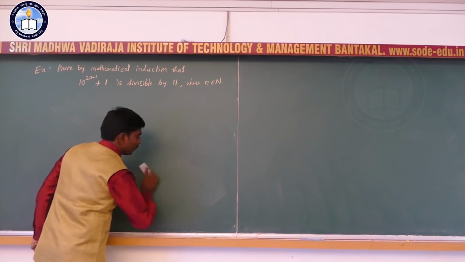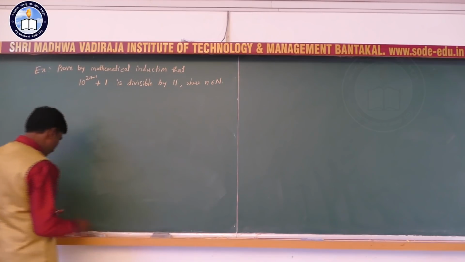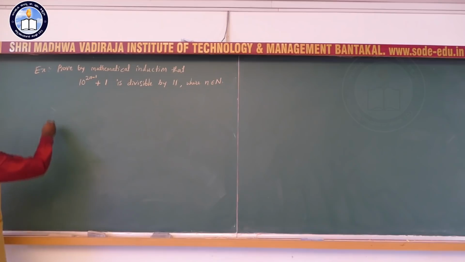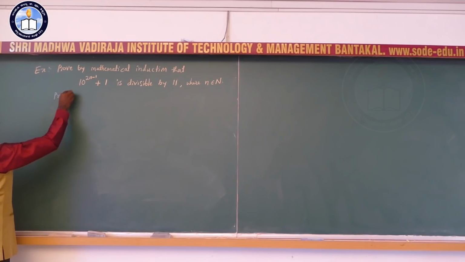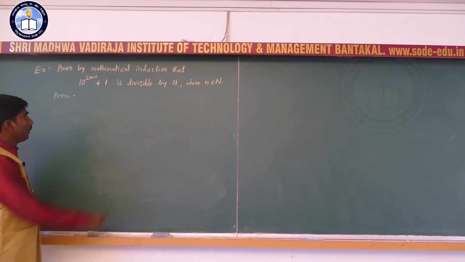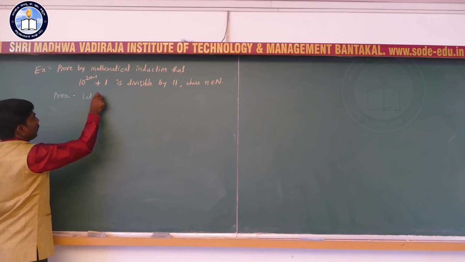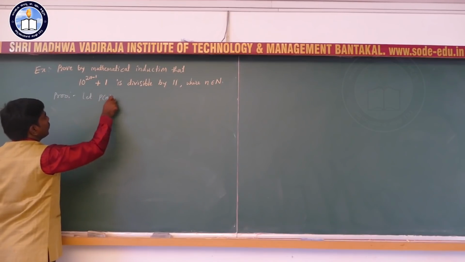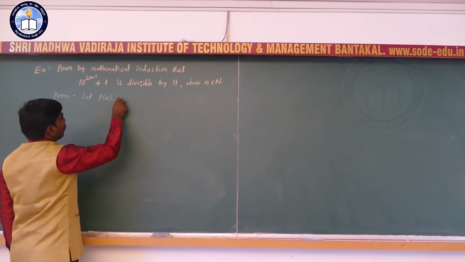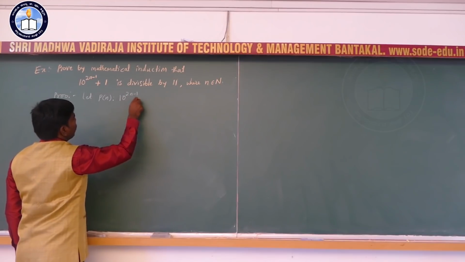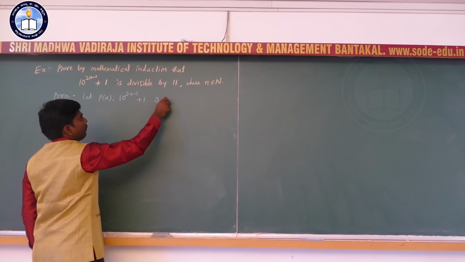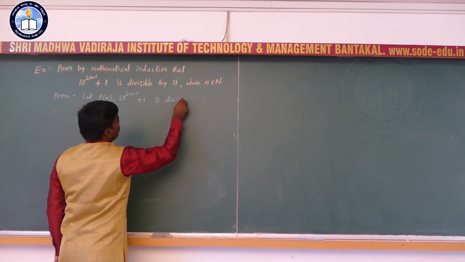So, come to the proof of this example. Proof: first consider the given statement as P of n. Let P of n be: 10 to the power 2n minus 1 plus 1 is divisible by 11.